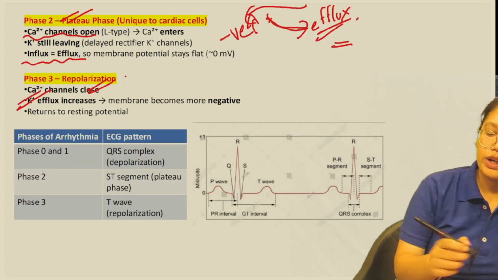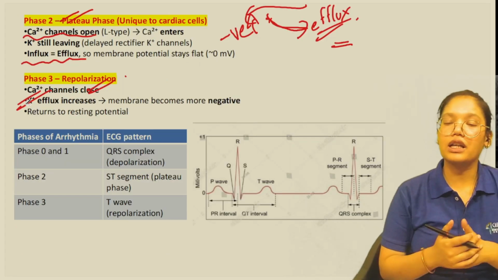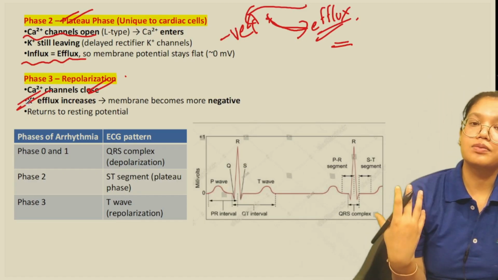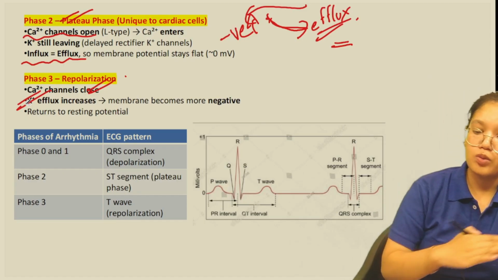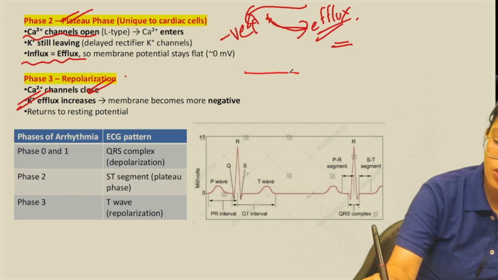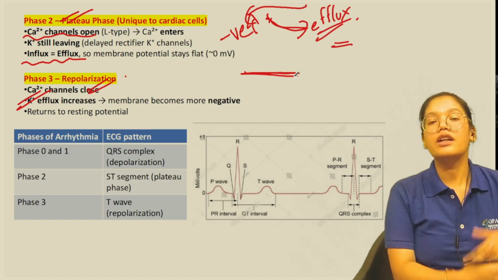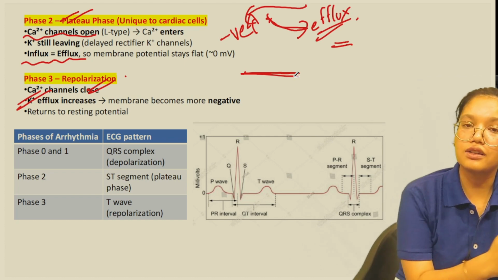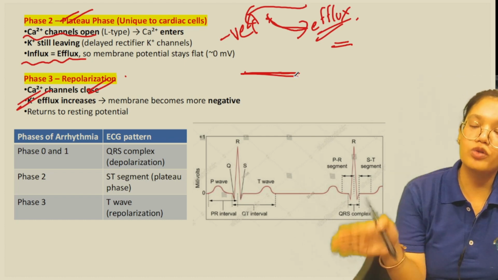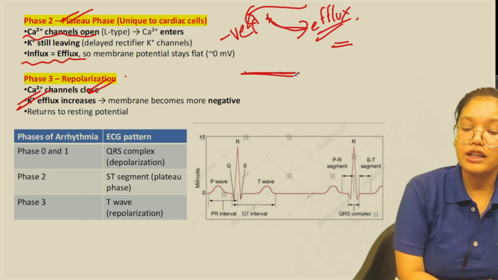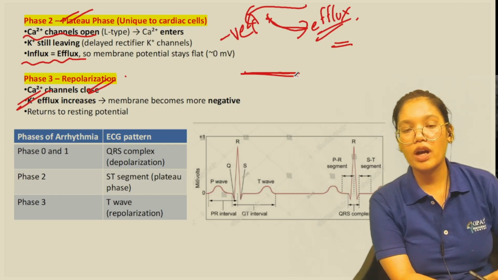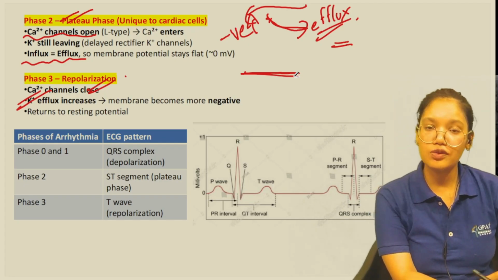Now after the repolarization, the cardiac system again moves to phase 4, called the resting potential. So the impulse keeps on moving like this, and it continues with these 5 phases: phase 0, phase 1, phase 2, phase 3, and then phase 4.